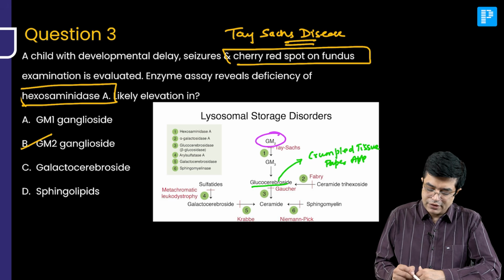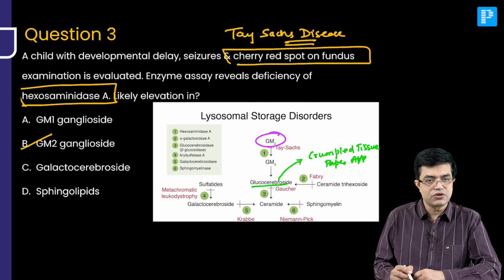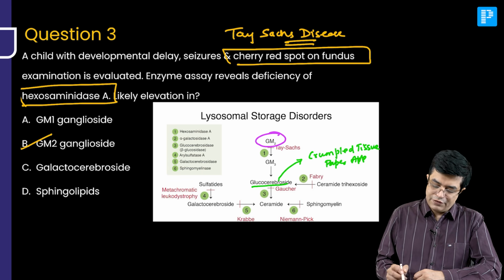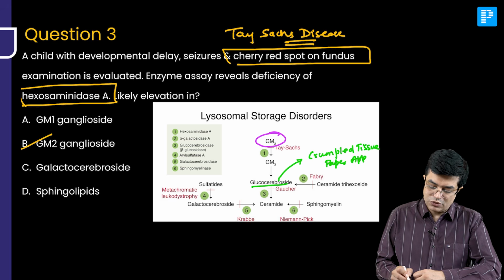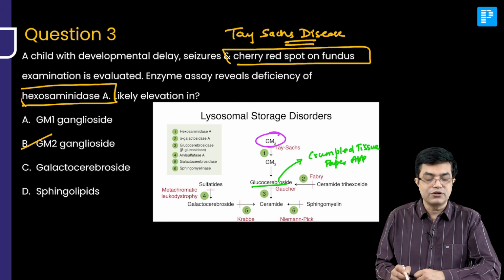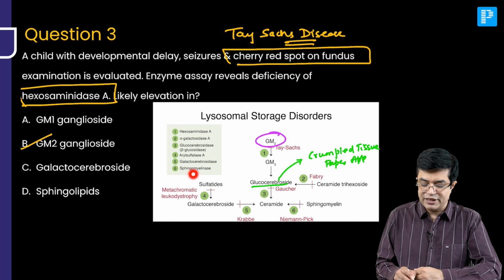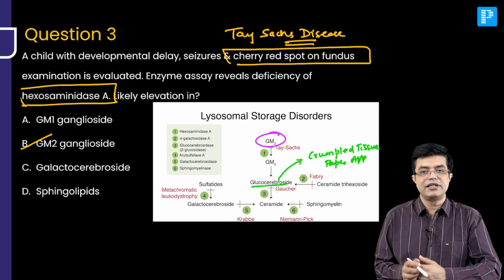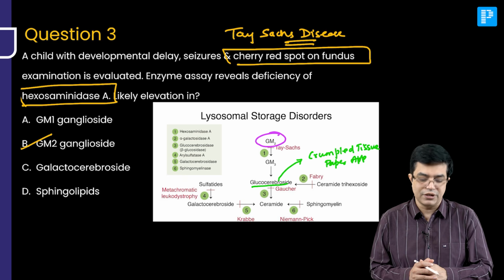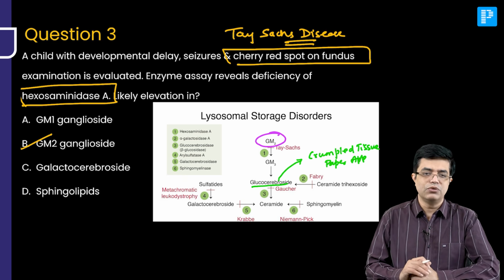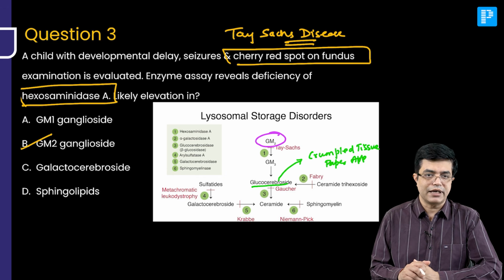Then we have enzyme number 4, aryl sulfatase A, which is responsible for metachromatic leukodystrophy. So sulfatide molecules cannot be converted into galactocerebroside. Fifth one is your Krabbe's disease, which occurs due to galactocerebrosidase deficiency. So ceramides cannot be formed. And finally, we have Niemann-Pick disease, which is due to sphingomyelinase deficiency. Sphingomyelin accumulates and ceramides will not be formed in the patient. So this is a very important table. Last week, you can always review and it may just help you in the exam.